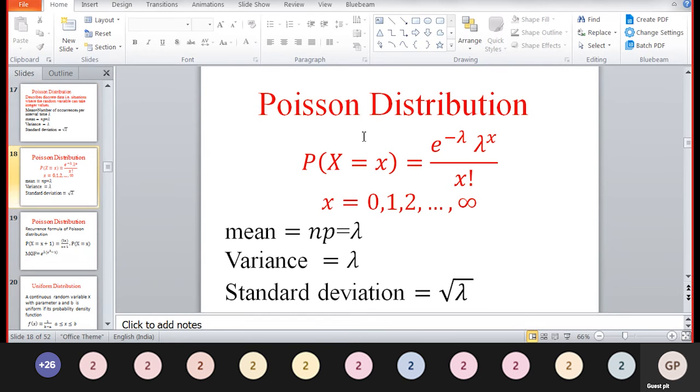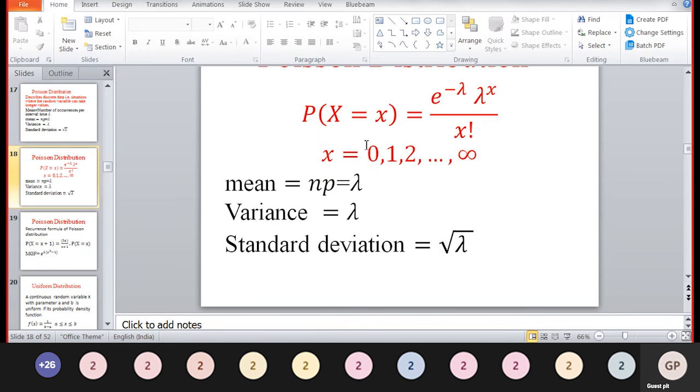The probability distribution function of the Poisson distribution: P of capital X equal to small x is e to the power minus lambda, lambda power x, divided by x factorial, where x equals 0, 1, 2, 3, and so on till infinity. Mean is lambda, variance lambda, standard deviation root of lambda.